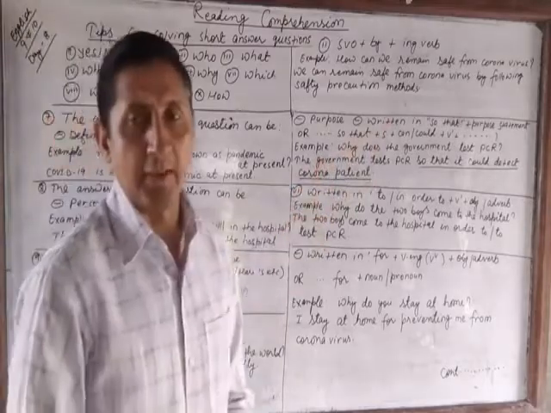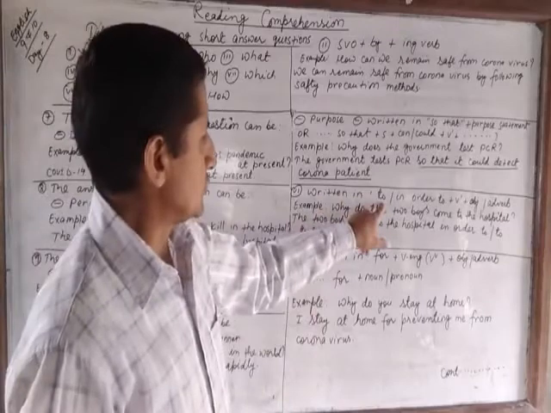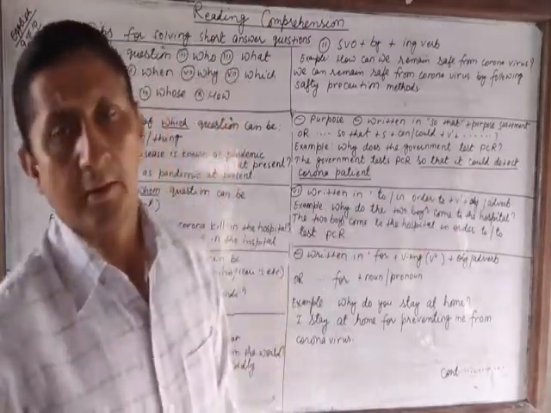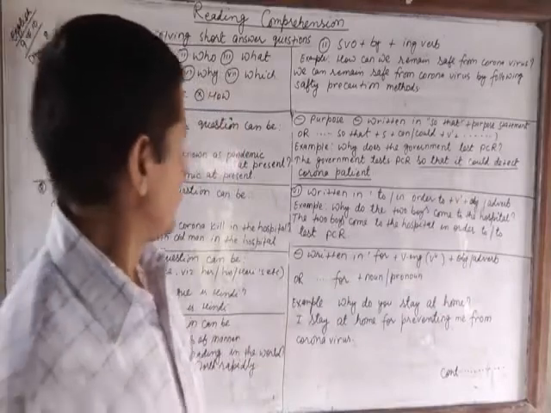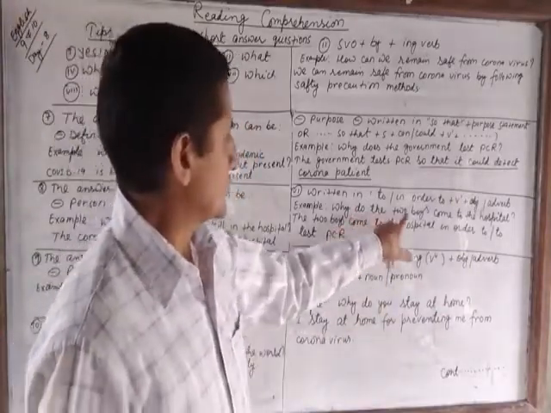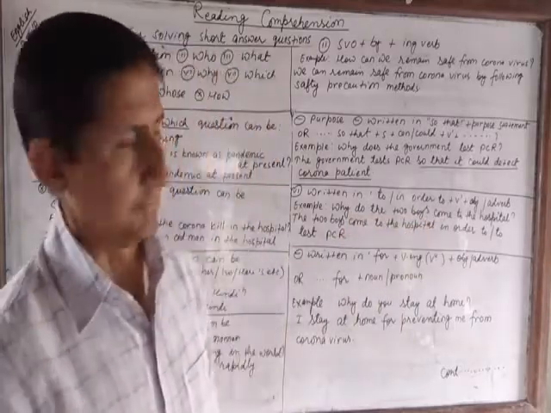Next way of writing purpose is written in to or in order to plus B1 plus other words. Example, why do the two boys come to the hospital?